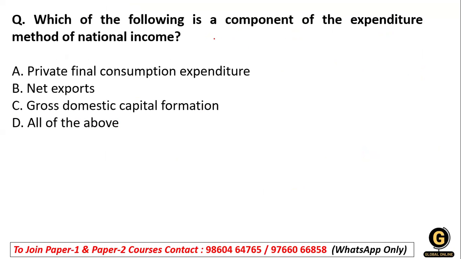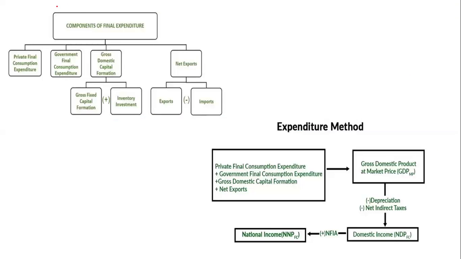Now, which of the following is a component of the expenditure method of national income? Let's understand. The national income is calculated on the basis of the expenditure method. So we need the private final consumption expenditure, plus the government final consumption expenditure, what the government spends for consumption.